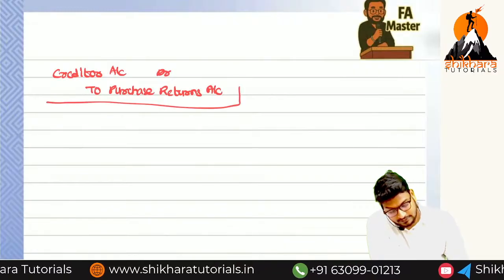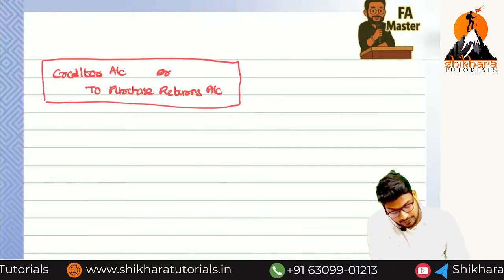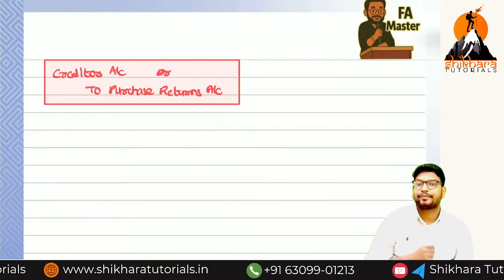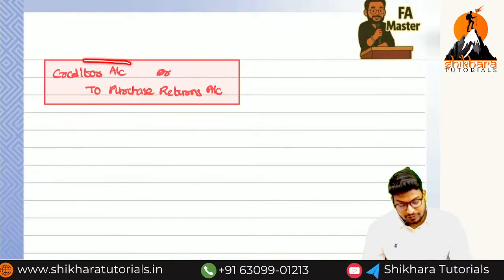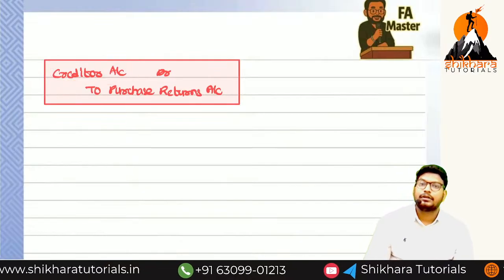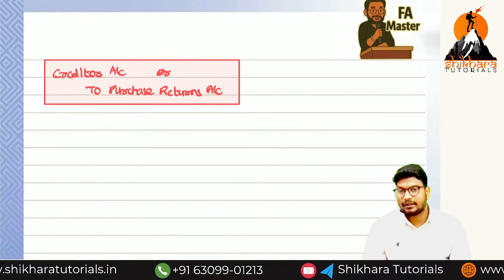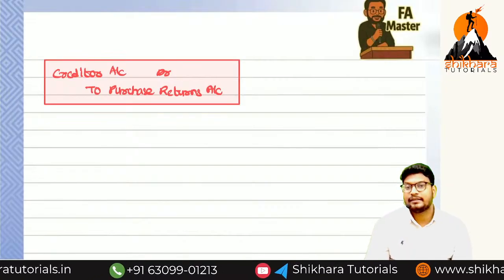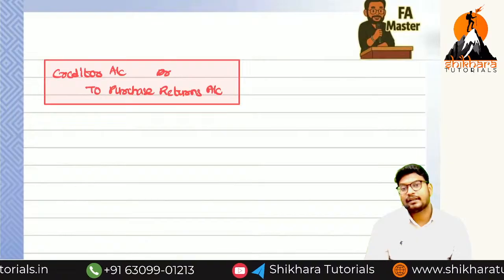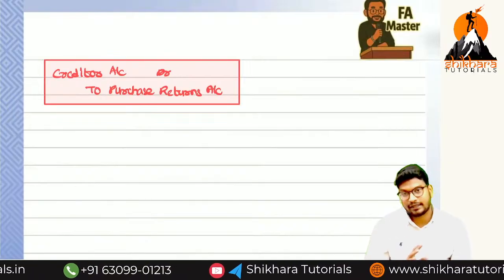So here the creditor, we are doing the debit. That is the reason we are going to issue the debit note. Previously, the debtor we have credited. That is the reason what we have given? We have given the credit note. Okay? Like that if you can remember.